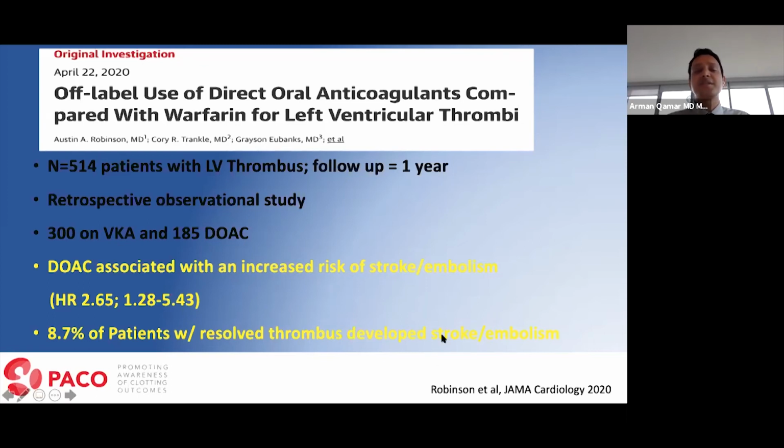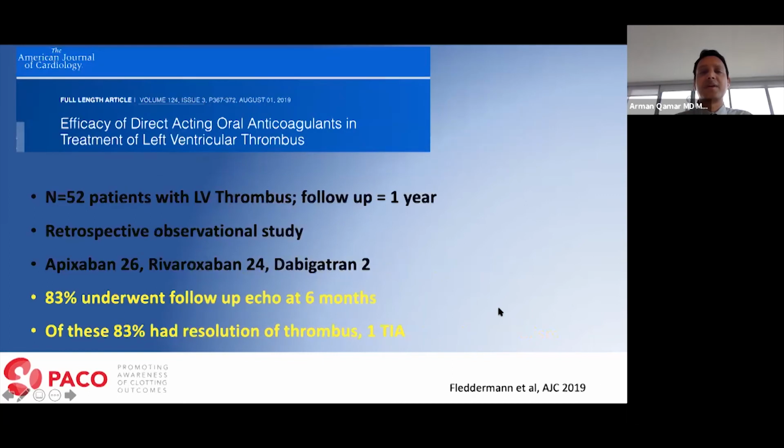Maybe they have atrial fibrillation that might not have been detected well. They probably need to be monitored more, maybe with a loop recorder or a 7 to 14 day Zio patch. And if they have atrial fibrillation, they have an indication for anticoagulation. Maybe some of these patients have bad carotid artery disease, and that needs endarterectomy. So these are some of the things that need to be addressed in asking why 10% of these patients, despite resolution of the thrombus, were developing stroke or embolism.